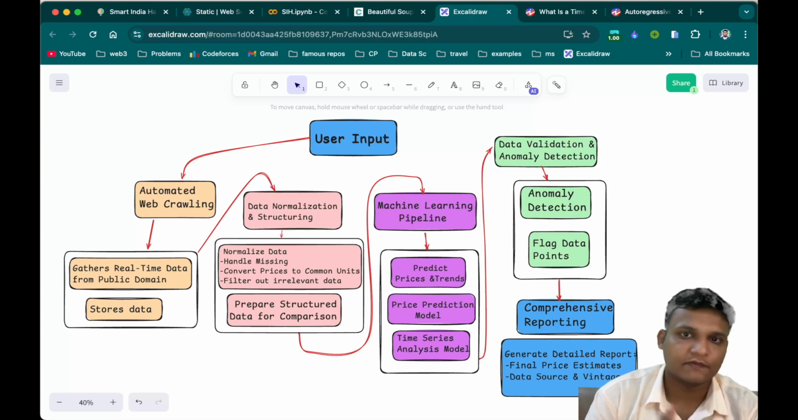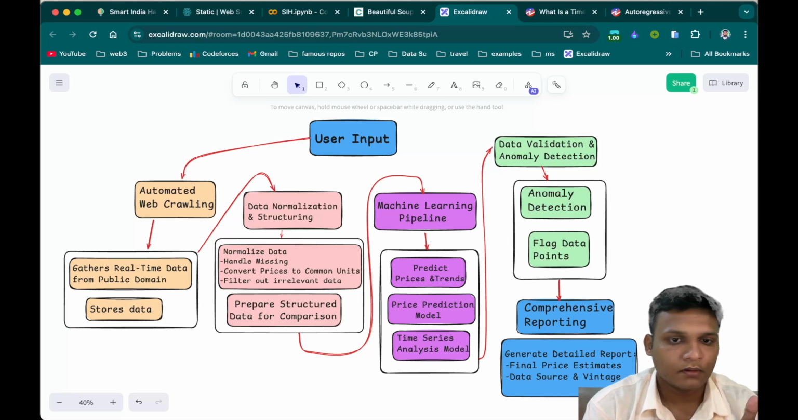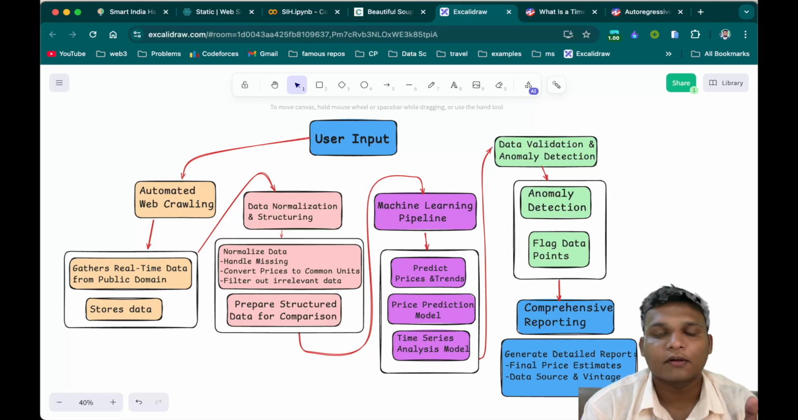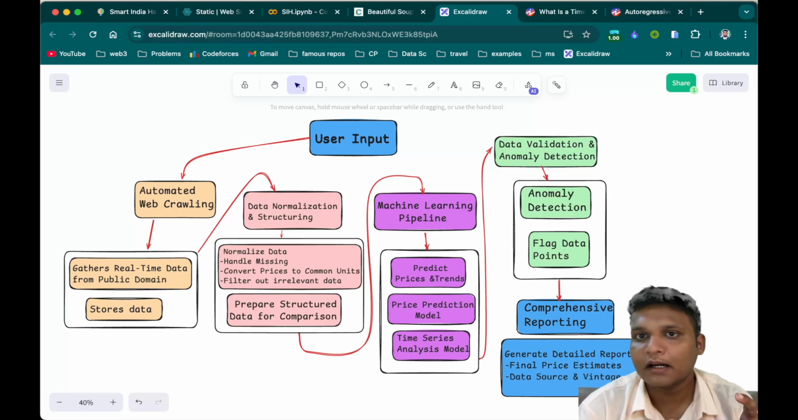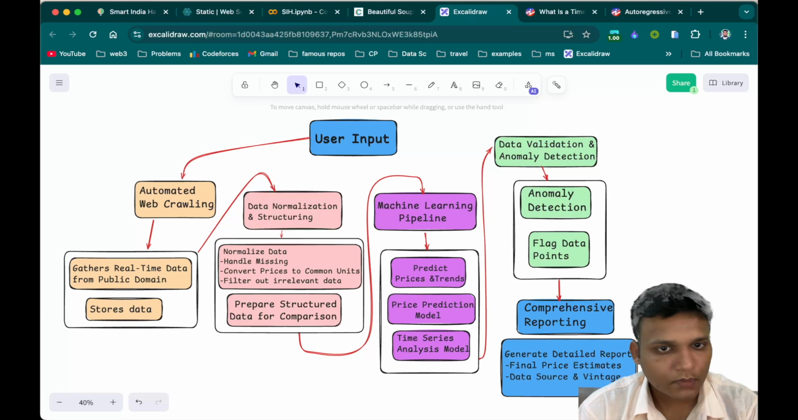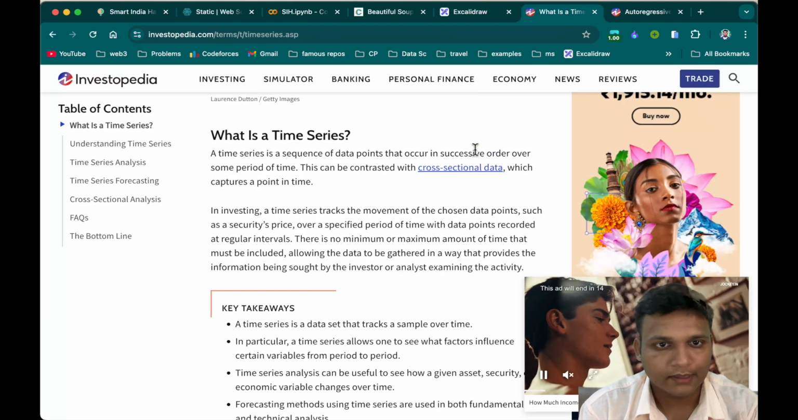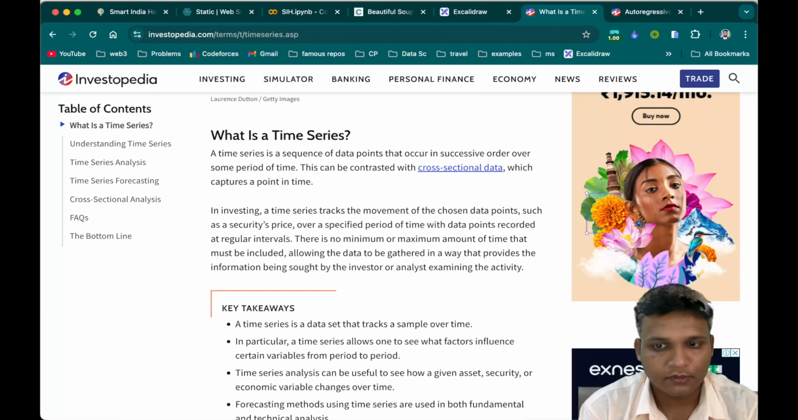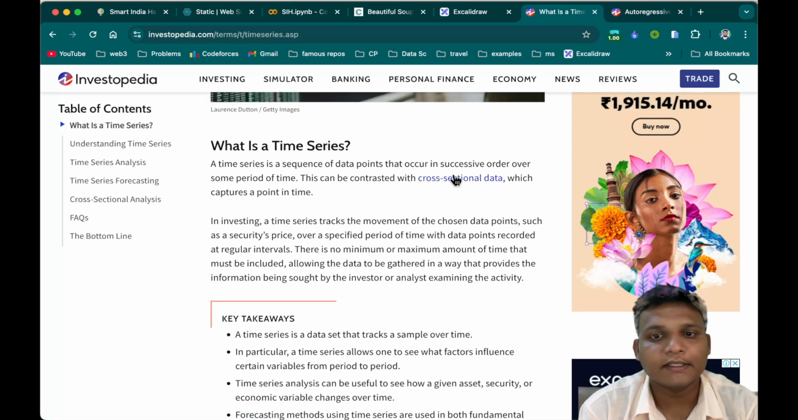For example, if any celebrity comes and influences that product, then people are going to buy it and prices are going to be higher, right? So this kind of thing can affect the price prediction, so we need to include that in the benchmarking process. So let's go through what time series is. A time series is a sequence of data points that occur in successive order over some period of time, right? So this is what time series is.